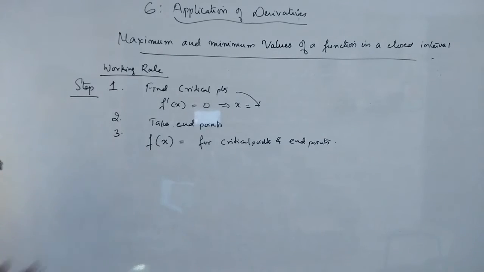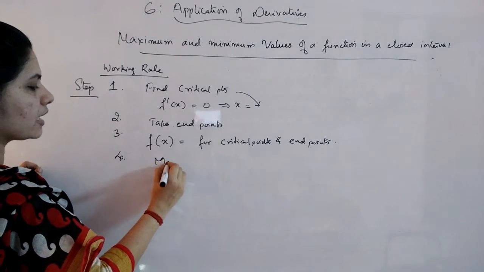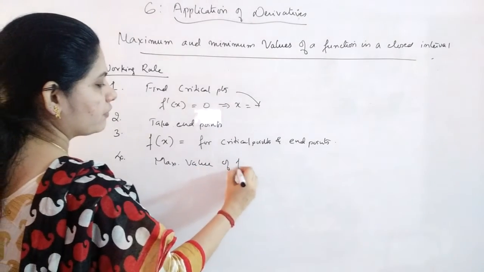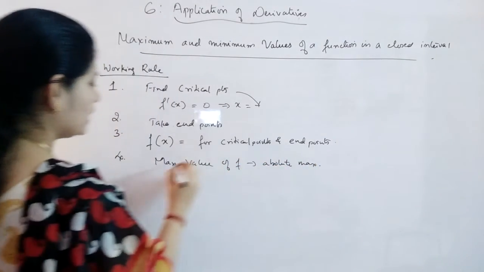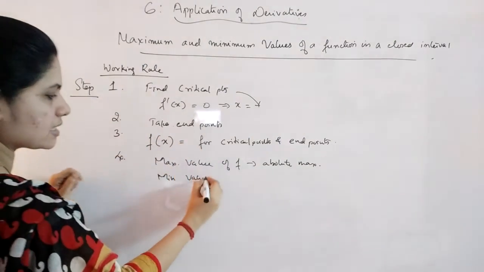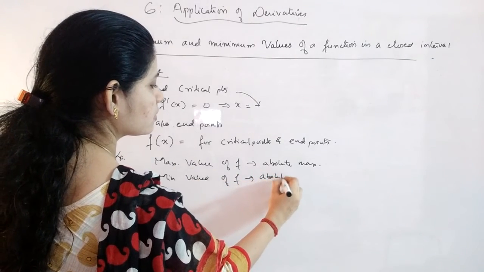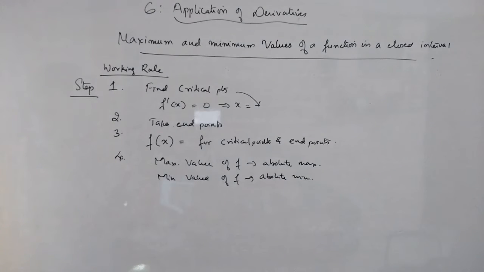And the last step: the maximum value of f out of all these values you are considering will be the absolute maximum, and the minimum value of f will be the absolute minimum. Understood? So this is the working rule.